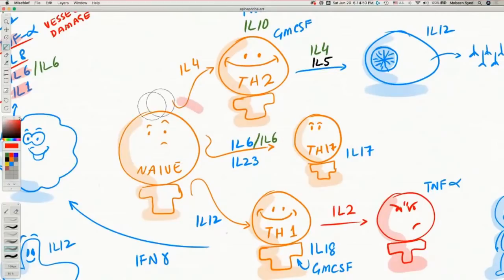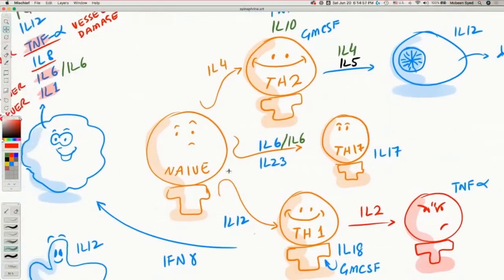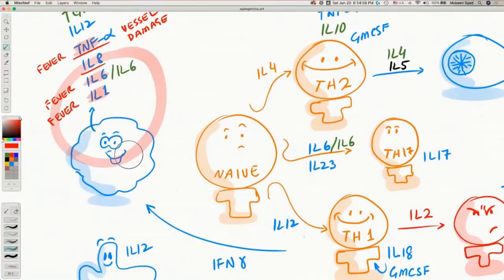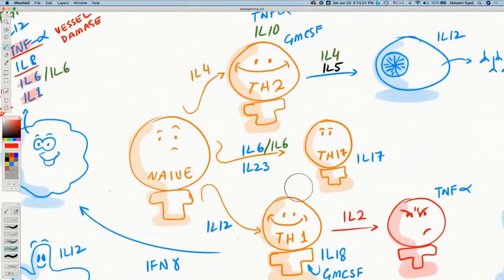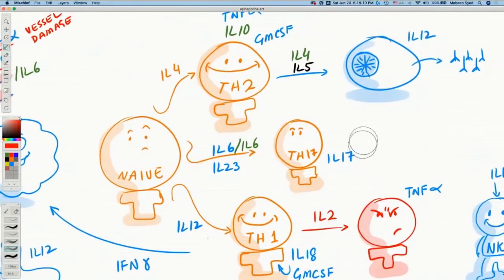If the naive T cell has interleukin 23 and interleukin 6 available, which, remember, interleukin 6 is released over here by macrophage, if that interleukin 6 is present, then naive T cells become T helper 17 cells, and T helper 17 cells in turn will activate neutrophils, and T helper 17 cells would release IL-17, which is pro-inflammatory, very dangerously inflammatory.